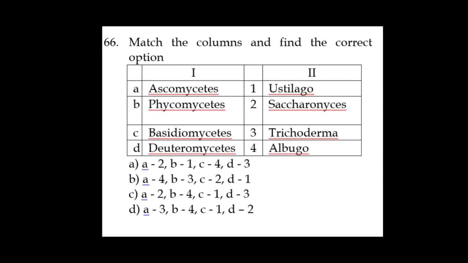Then the third one is Basidiomycetes, commonly called bracket fungi and puffballs, and it includes Ustilago. The fourth one, Deuteromycetes, is called imperfect fungi because the sexual reproduction is not known in this fungus. It includes an example like Trichoderma.